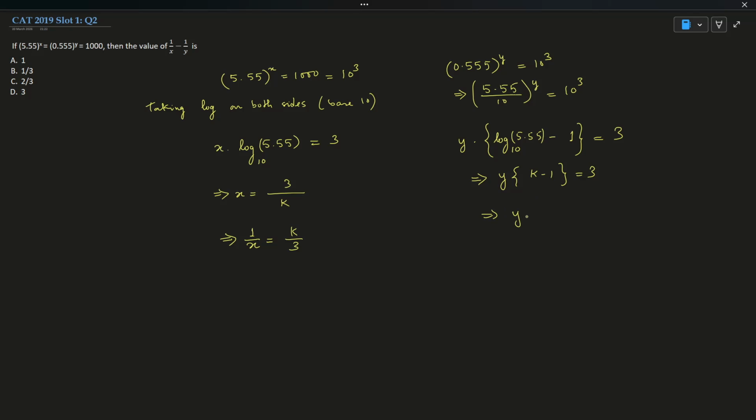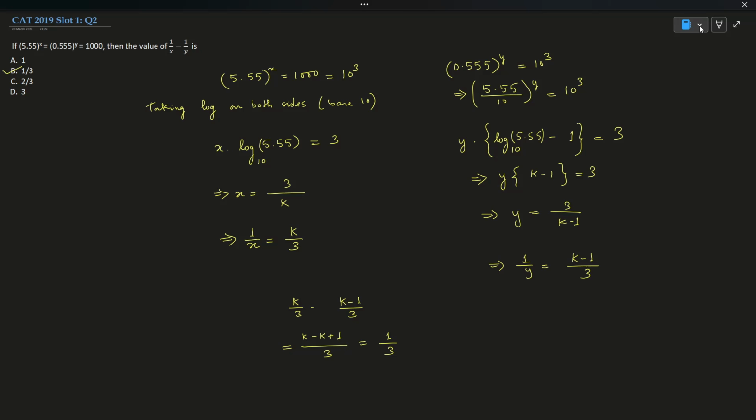From here, y is equal to 3 by k minus 1, or 1 by y will come out as k minus 1 by 3, right? We have got 1 by x, we have got 1 by y, so we need to find 1 by x minus 1 by y, which will be k by 3 minus k minus 1 by 3, right? Simple. 3k minus k plus 1, minus k plus k will get cancelled, 1 by 3. The correct answer is 1 by 3, hence the correct option will be option B.